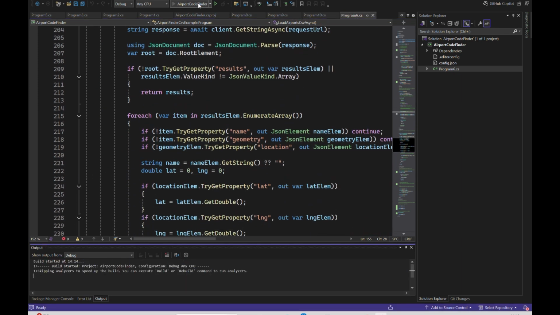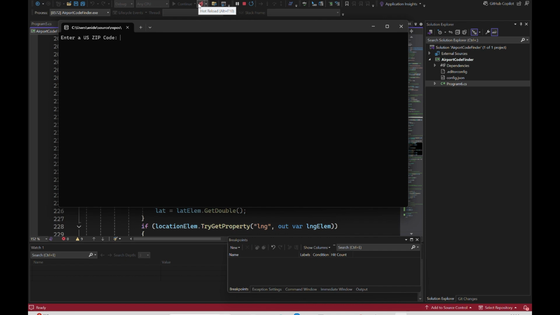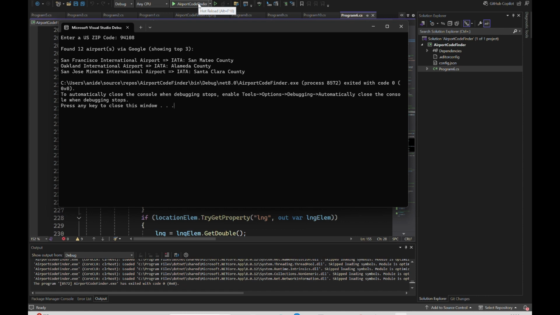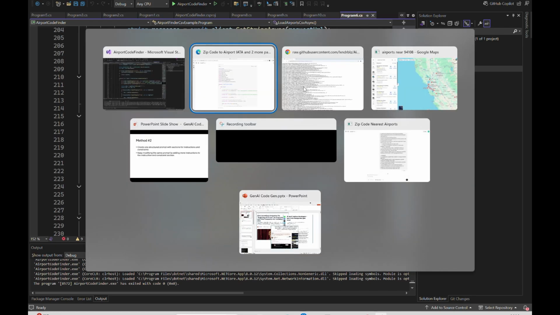So again, running the code here, using the same zip code, and again it has found the airports, but as you can see, it has randomly picked up some city name, I guess, as the IATA code, because I think that's the 3rd entry in the column. So it has no understanding of the CSV file itself. And so we are going to have to do something more than just giving it the CSV file. So let's see what the next prompt would look like if we have to further instruct the code generator.